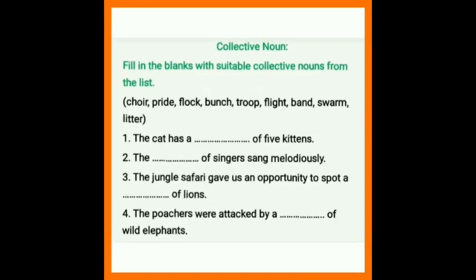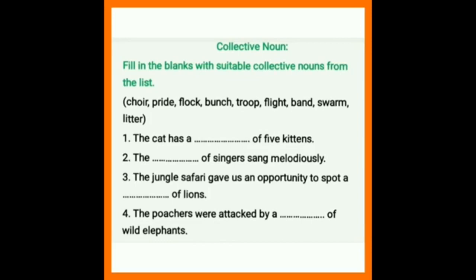Now we are going to see the exercise for the collective noun. So what is a collective noun? It is a word used to represent a group of people, animals or things. Okay, let's see the exercise for the collective noun. Fill in the blanks with suitable collective nouns from the list.